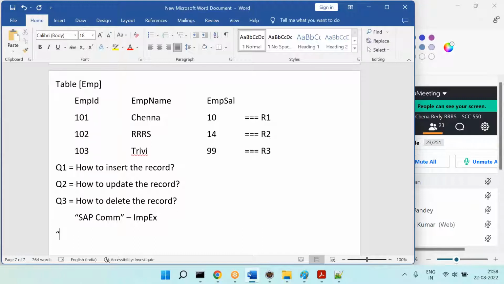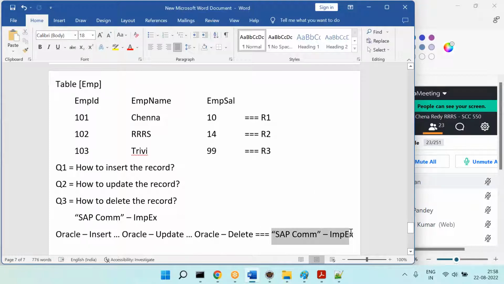So in case of Oracle, to insert a record we have the insert statement. To update a record, we have the update statement. To delete a record, we have the delete statement, right? In SAP Commerce, to do these three, what do we have? ImpEx. That's the simple, straightforward conclusion.